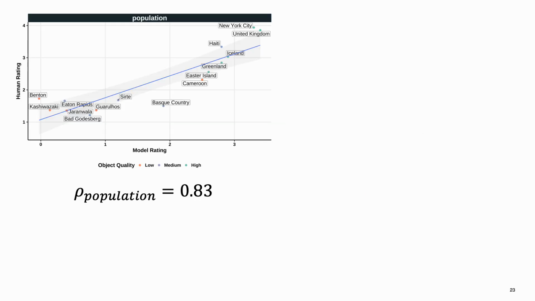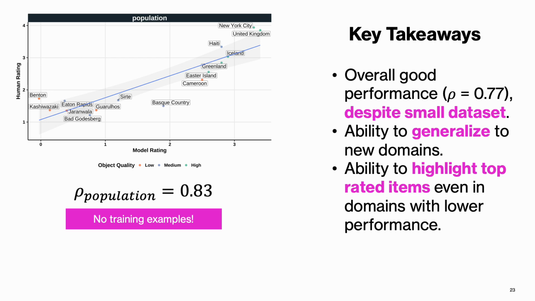Interestingly, we found the best performance for population, for which we had no training examples in our model. Examples here are NYC, the UK, and Iceland. Overall, we found that our model has a good performance despite the small dataset. We found an ability to generalize to new domains, and also the ability to highlight top-rated items even in domains with lower performance.